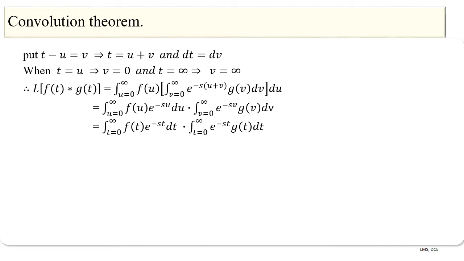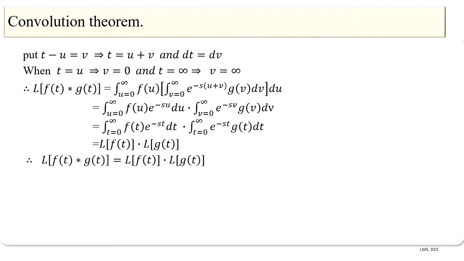But integral t is equal to 0 to infinity f of t into e power minus st into dt is Laplace transform of f of t, and integral t is equal to 0 to infinity e power minus st into g of t into dt is Laplace transform of g of t. Therefore, the above becomes Laplace transform of f of t into Laplace transform of g of t.